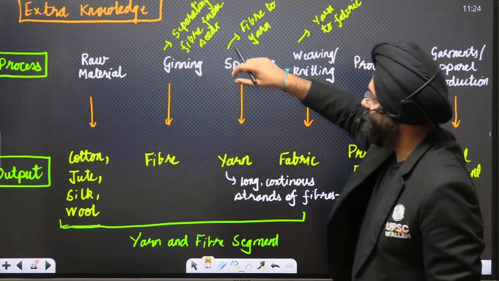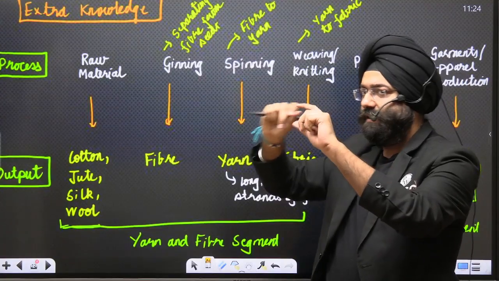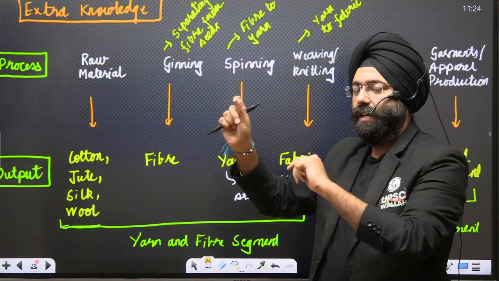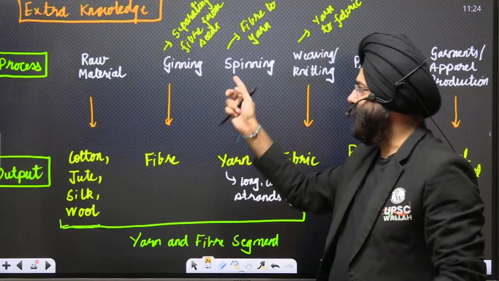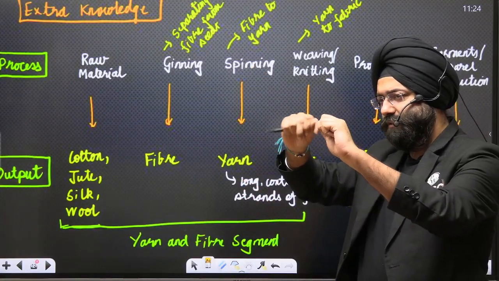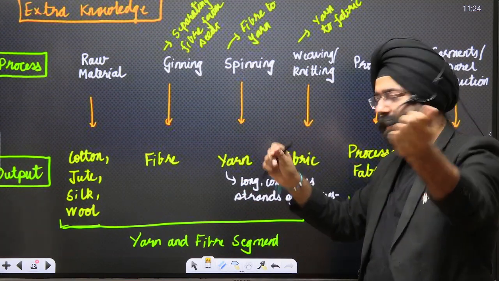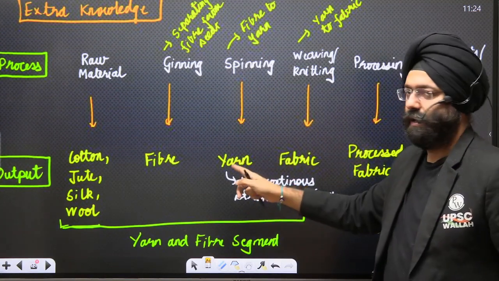Next step is spinning. Spinning is when you have cotton, and now that fiber is converted to yarn. Conversion of fiber to yarn is known as spinning. What is yarn? If you have cotton that is converted into long strands of cotton, that is known as yarn.